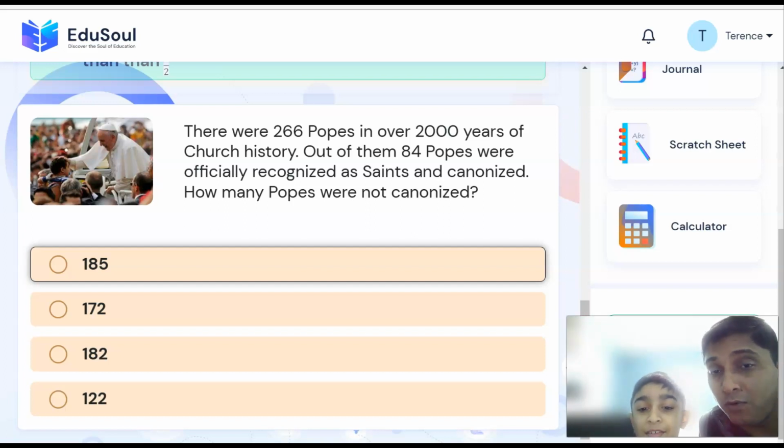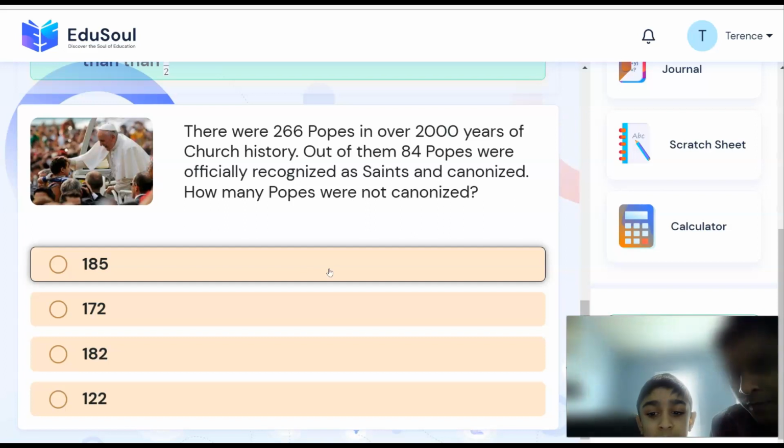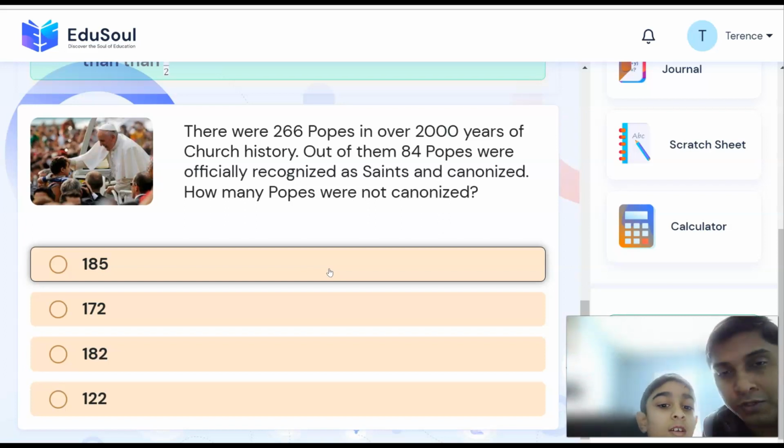Okay, now 84 popes were officially recognized by the church. That means officially, formally said that they are saints. Others also will be saints, several saints, 1000 saints, but the official recognition or canonization means the church shows that they are the real role models. For example, Padre Pio was officially, formally recognized, canonized as a saint. Saint John Paul II, he was a pope and he was recognized as a saint. That's canonization.